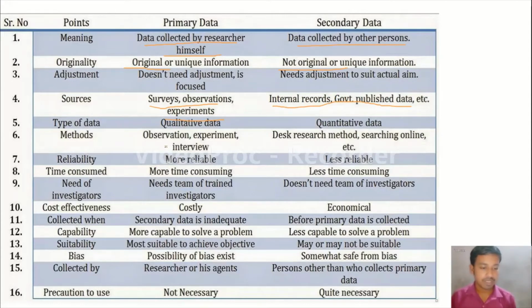Primary data are more reliable, secondary data are less reliable. Primary data will consume more time, secondary data will be available in very little time. Primary data are costly and secondary data are economical. So these are some very important differences between primary and secondary data.